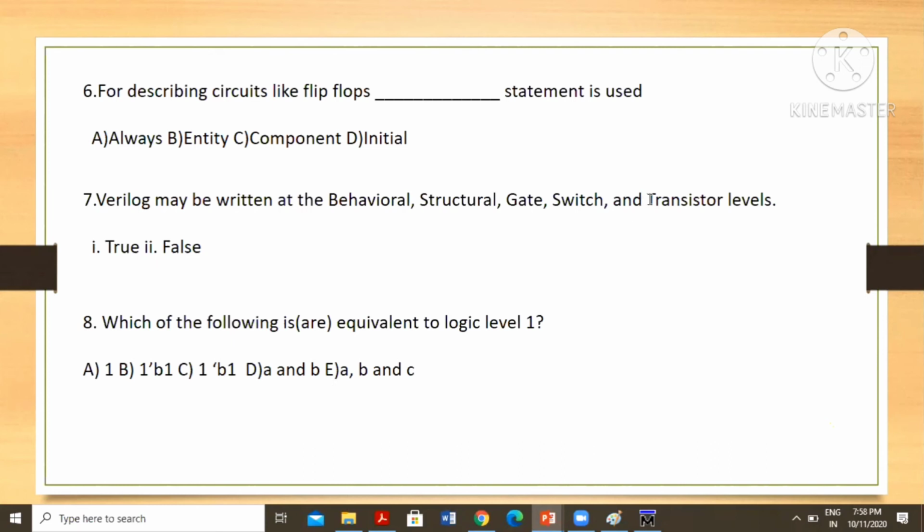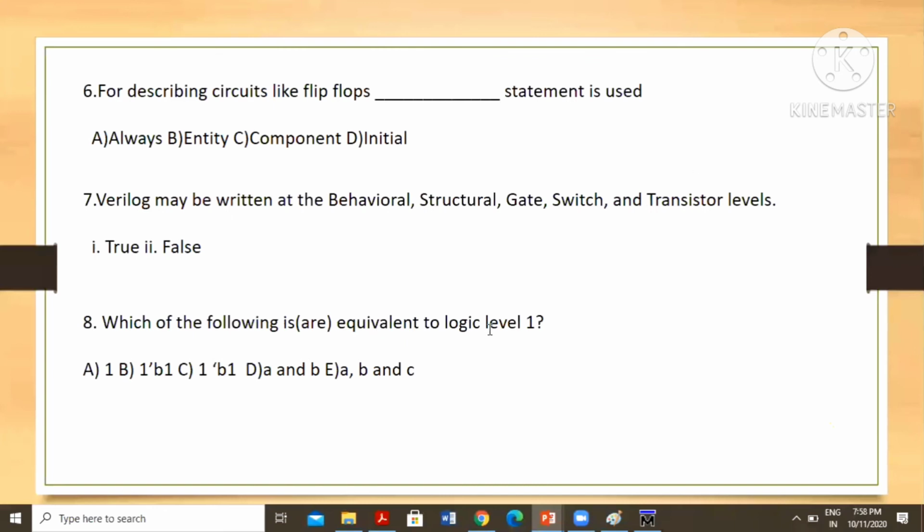Can we write transistor level or not? Yes, we can write transistor levels also. We can write code for CMOS, PMOS and NMOS also. We can take drain.